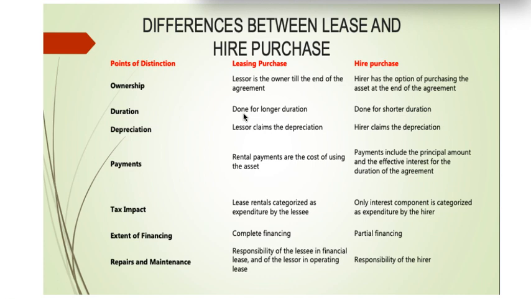Then we have duration. This is done for a longer duration and this is done for the shorter duration. Then depreciation. Lessor claims the depreciation, here hirer claims the depreciation. Then payment. Rental payments are the cost of using the asset. Here payments include the principal amount and the effective interest for the duration of the agreement.